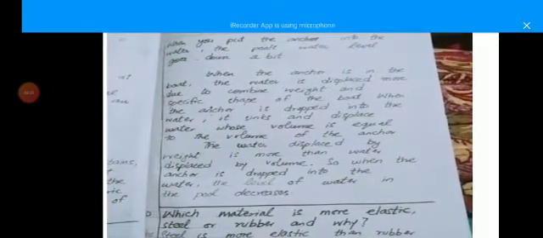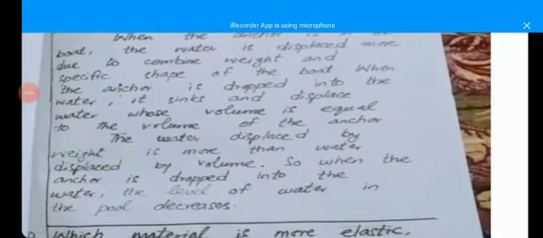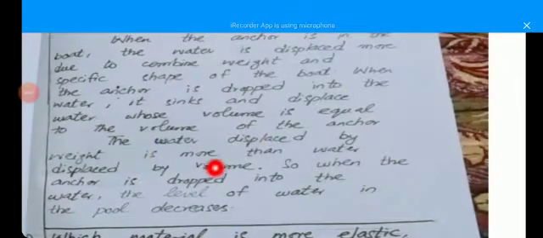bit. When the anchor is in the boat, the water is displaced more due to the combined weight and the specific shape of the boat. When the anchor is dropped into the water, it sinks and displaces water whose volume is equal to the volume of the anchor. The water displaced by the weight is more than the water displaced by the volume. So when the anchor is dropped in the water, the level of water in the pool decreases.